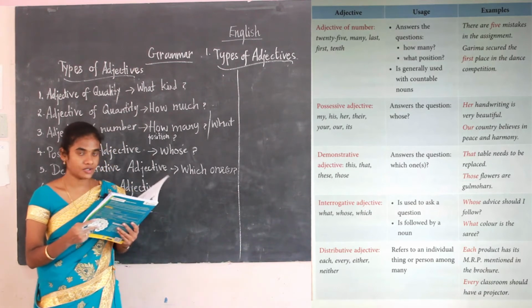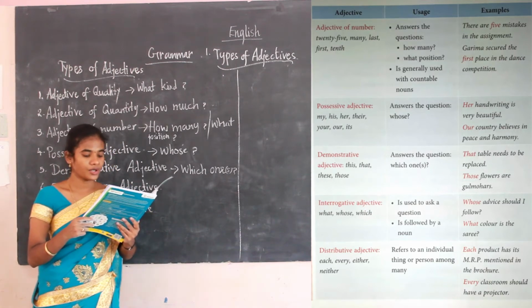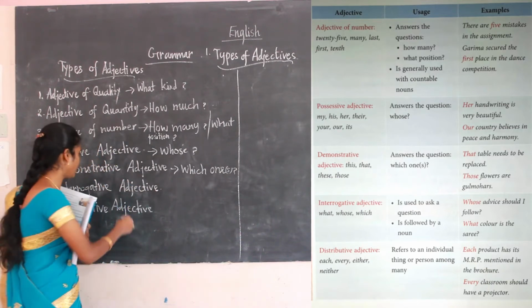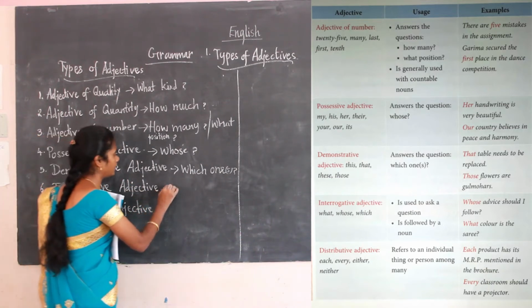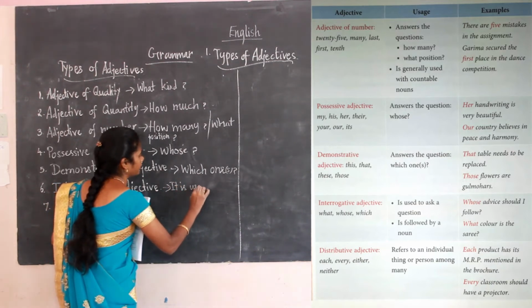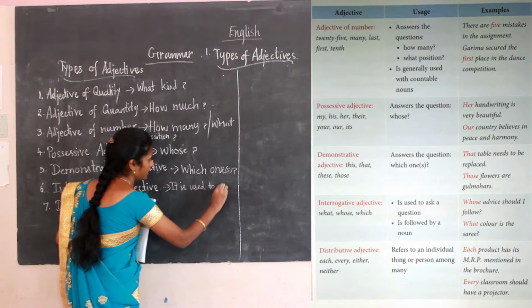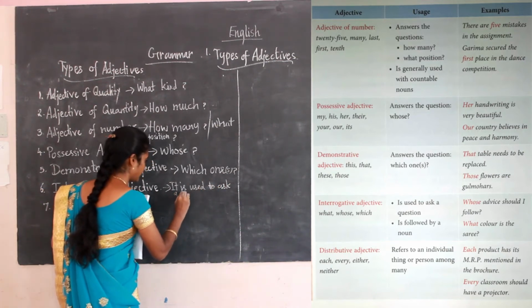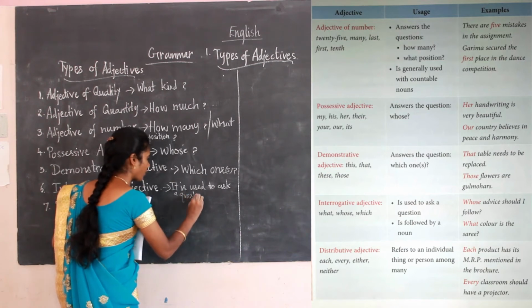The next one, interrogative adjective. It is used to ask questions. What are the question words you come across?